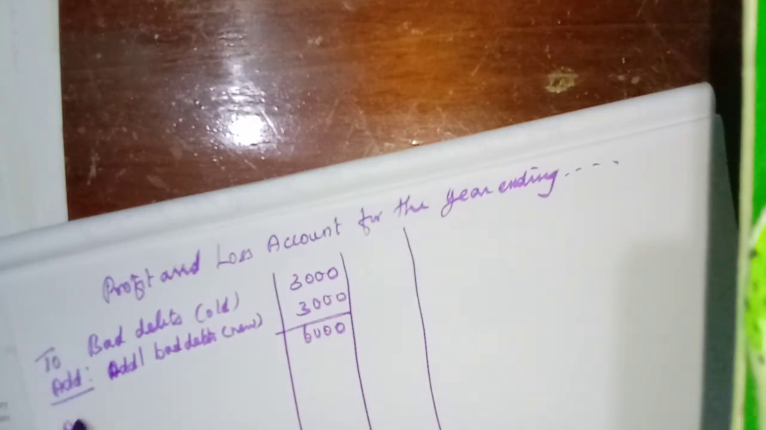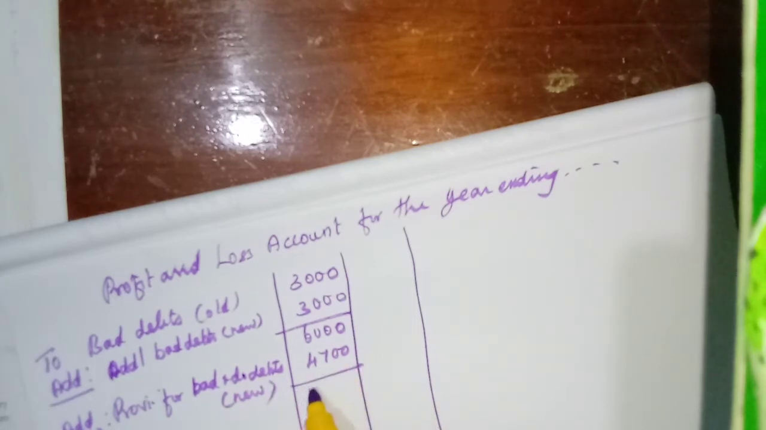Now we need to add the new provision for bad and doubtful debts, what we have calculated. Okay, how much have we calculated? 4,700. This is the new one. Okay, so 10,700. From this one, we need to reduce